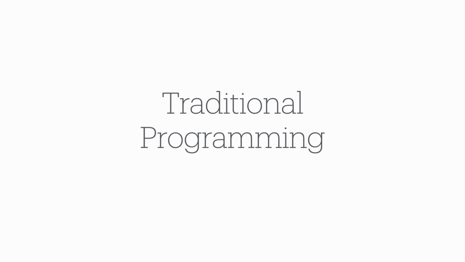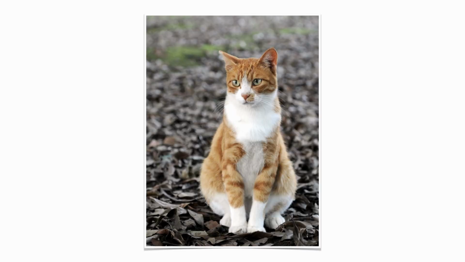This approach works great if you know the exact solution to the problem you're trying to solve. And it turns out there are a ton of things we know exactly how to do. However, there are some problems even our smartest scientists don't know how to solve with this traditional way of programming. Take, for example, recognizing if a given image is a photo of a cat or a dog. That rather simple question turns out to be impossible to solve just by writing down the instructions for the computer.